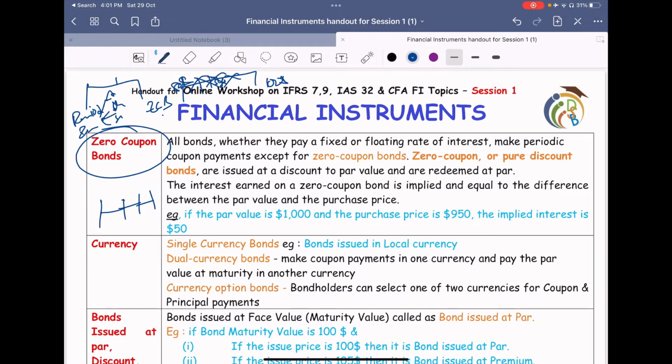There is another term also called deep discount bonds, because they are deeply discounted. In other cases you will get the interest, while in this case you will not. So these bonds will be sold at a very deep discount, and this discount covers your interest.